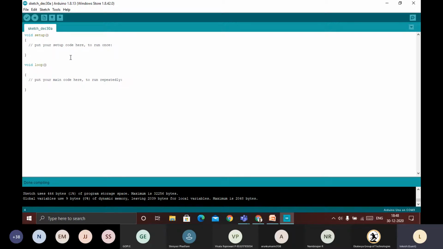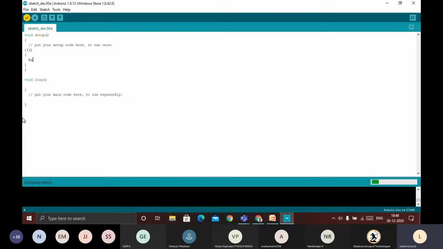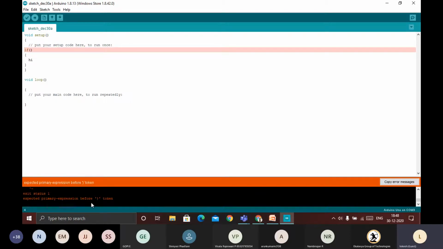For example, if I put something like this and then compile, you can see here whatever errors we have, that error is shown here. It is highlighted where the cause of the error is.